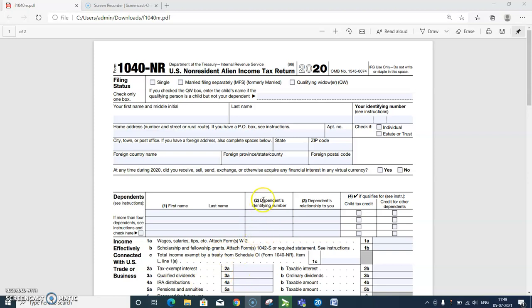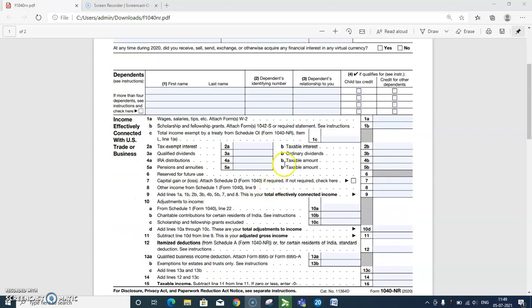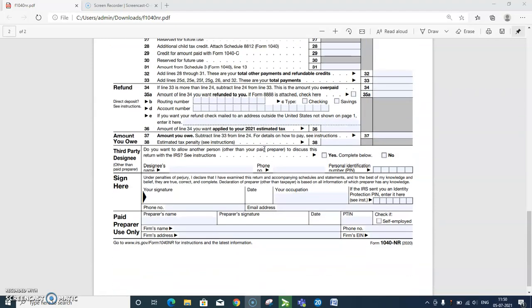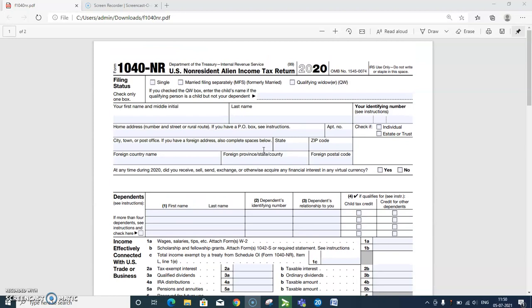The ECI income means the salary, wages, or income from trade or business; those should come in page number 1. And non-effectively connected income should flow to page number 4 of the form. We will show this in the software so that we'll have a better idea.